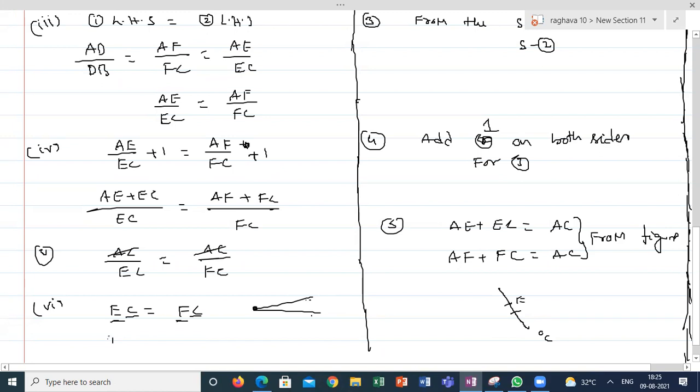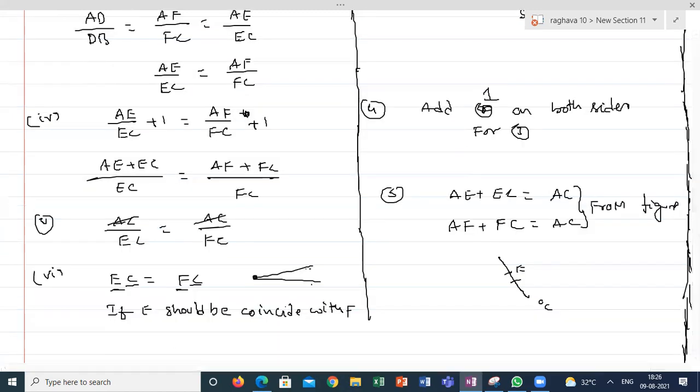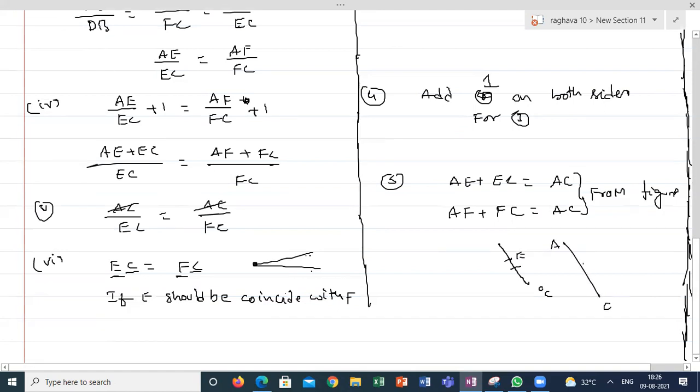It is possible only if E coincides with F. So it is possible only if EF is 0, then we can say DF is parallel to BC, and therefore we can prove DE is parallel to BC.